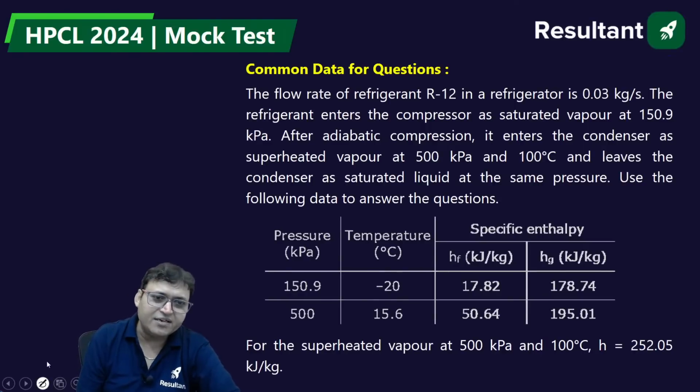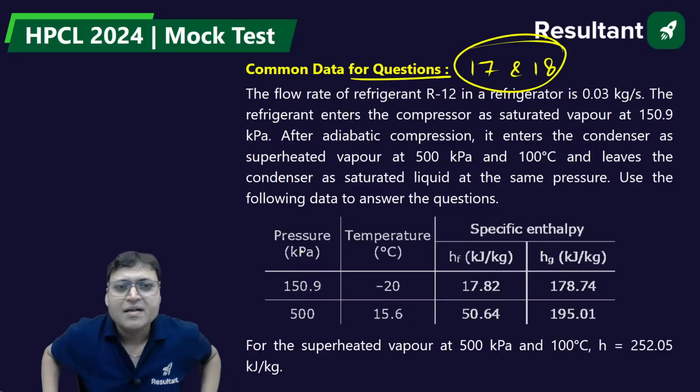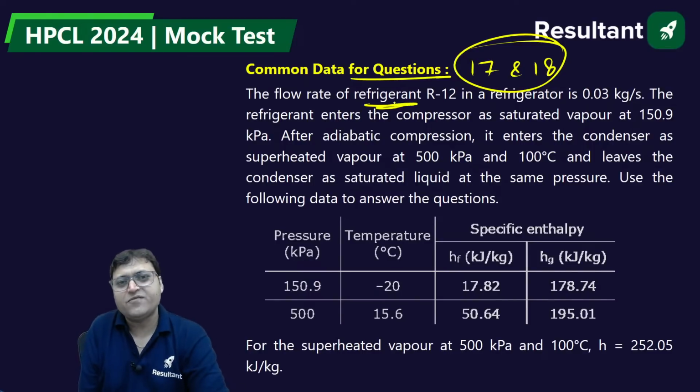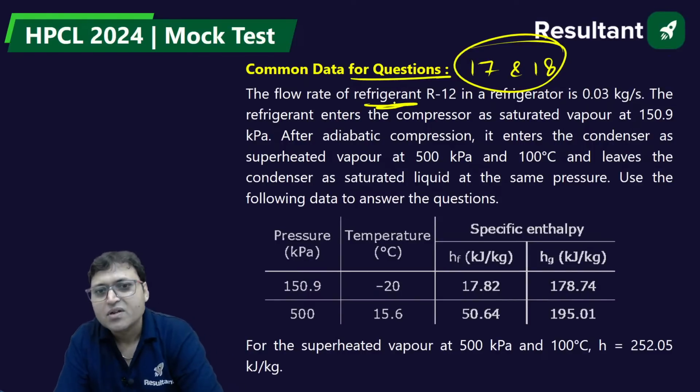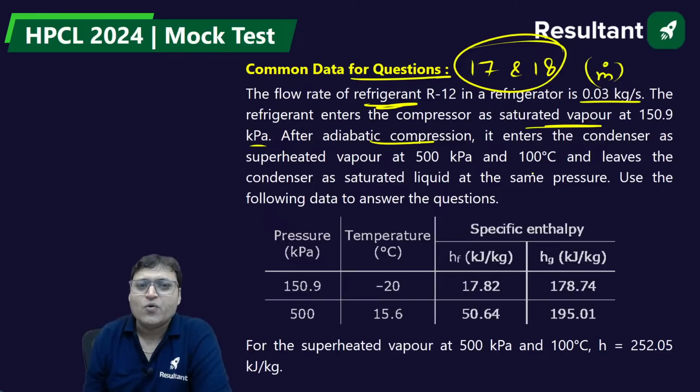Question number 17. Common data for questions 17 and 18. The flow rate of refrigerant, it is from refrigeration. The flow rate of R12 in a refrigerator is this mass flow rate. The refrigerant enters the compressor as saturated vapor at 150.9 kilopascal, that is the pressure. After adiabatic compression, it enters the condenser as superheated vapor at 500 kilopascal and 100 degrees Celsius and leaves the condenser as saturated liquid at the same pressure.